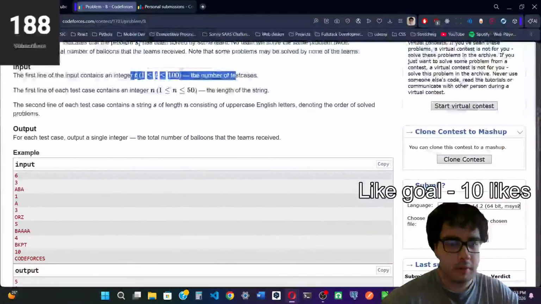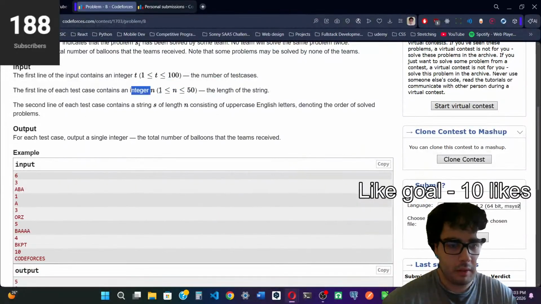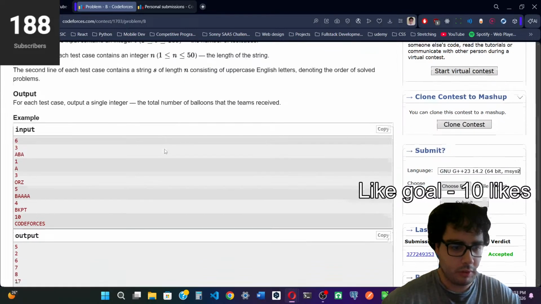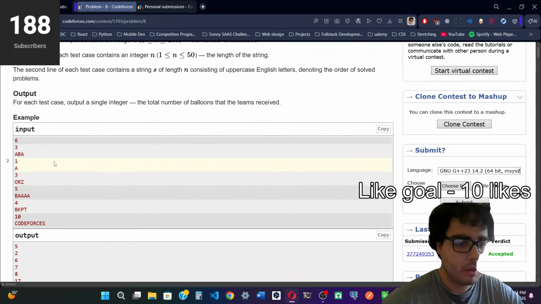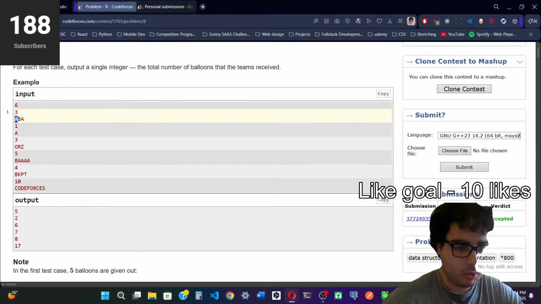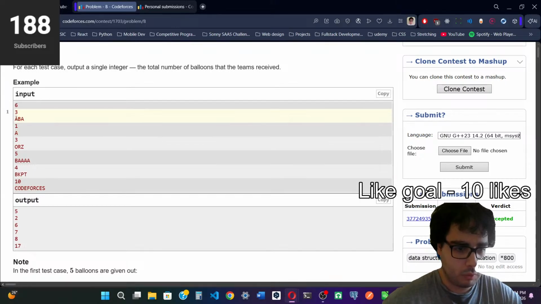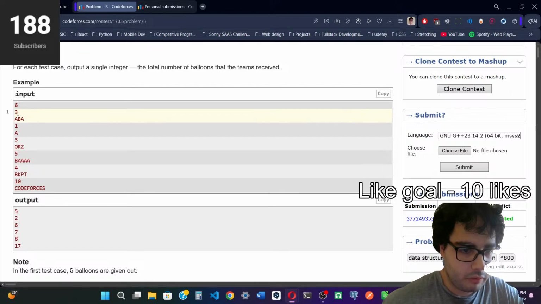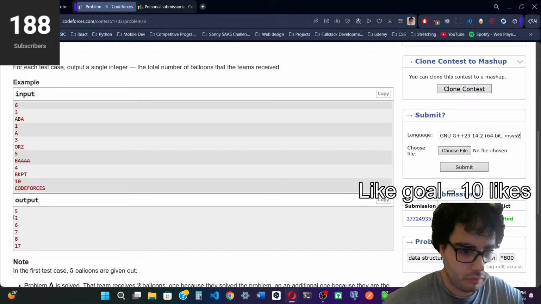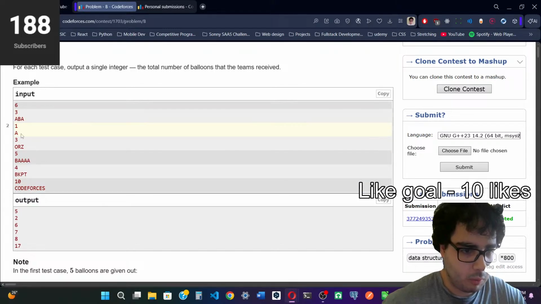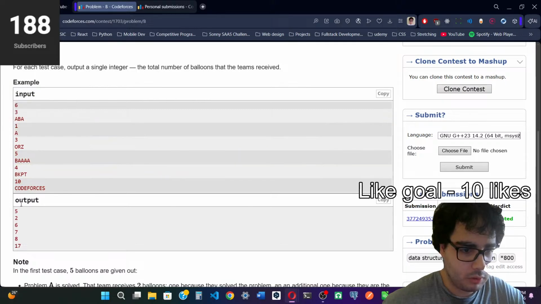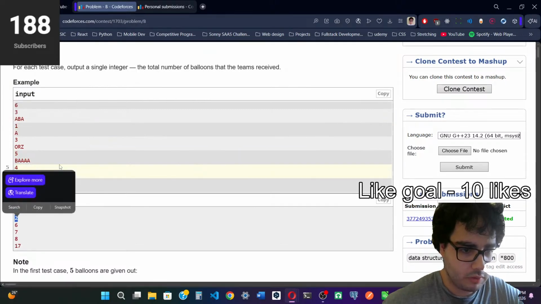So we get our test cases. We get the length of the string, and then we get the string. So what is the approach here? As we can see, when we get the letter for the first time, we're gonna add two to our answer. So this is gonna be 2 and 2 because we're getting A for the first time and B for the first time. This gives us 4, and then we have A for the second time, so that's 4 plus 1, which is 5. Here we have only one letter, A, so that's 2 points. So we add 2 to the answer, and that's just 4.